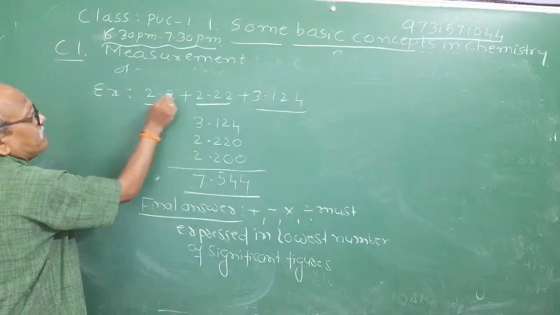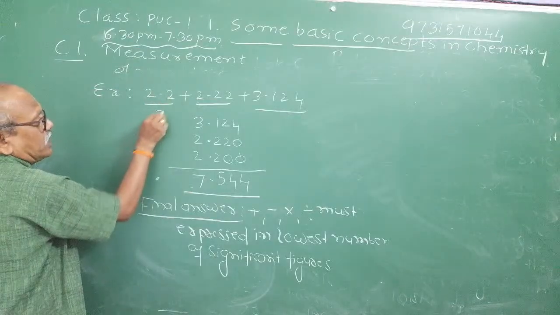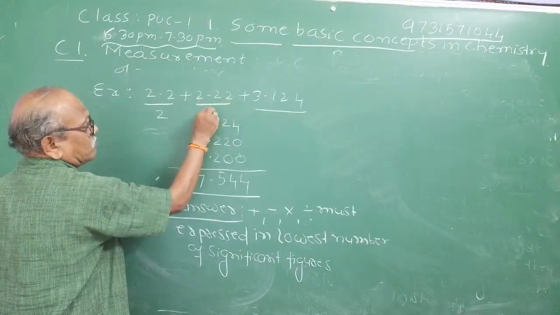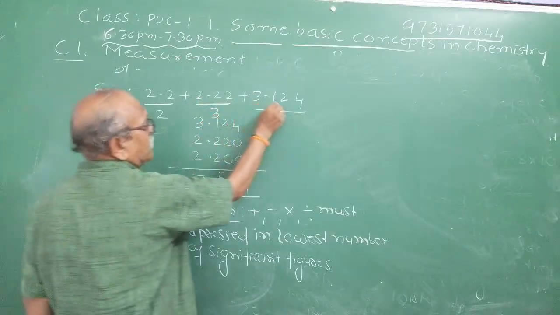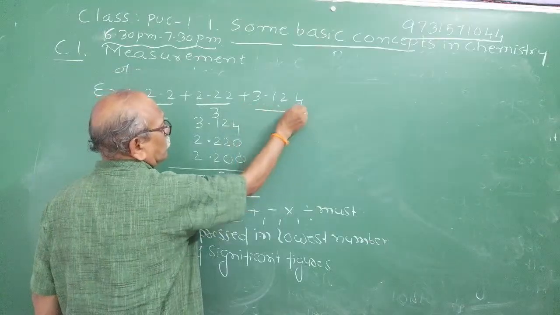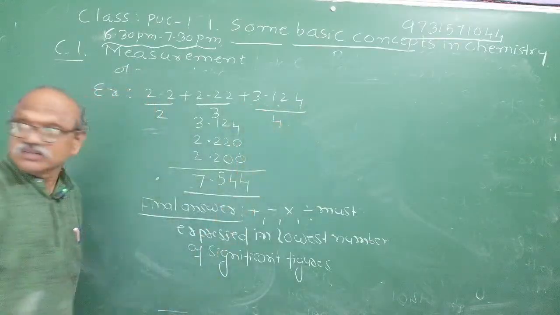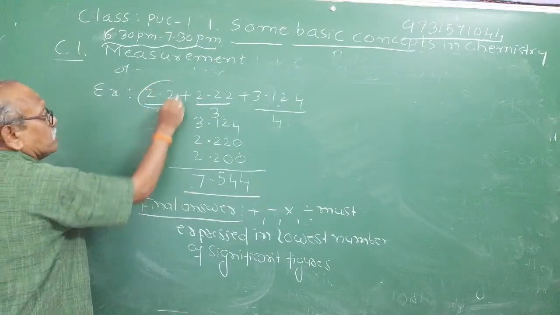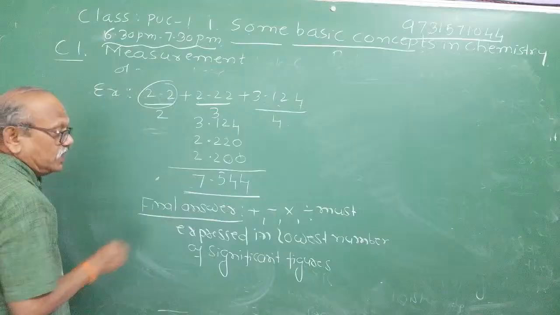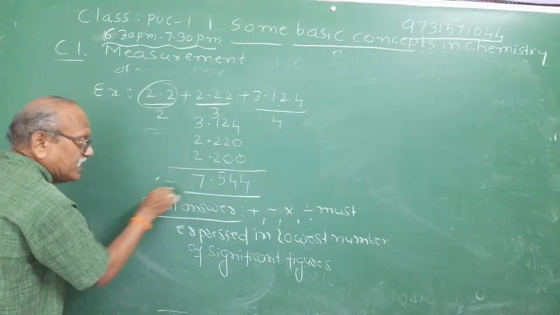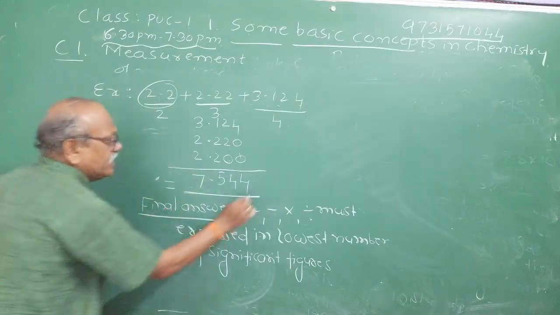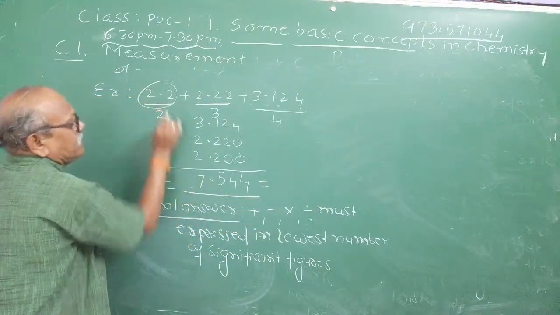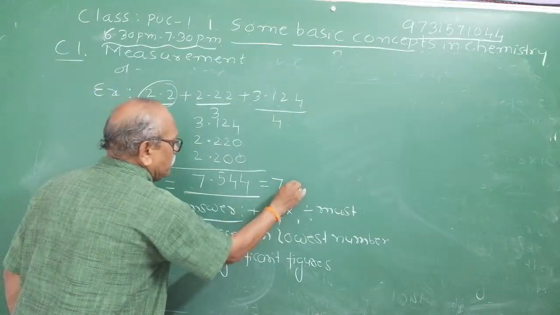how many significant figures are present in 2.2? There are 2 significant figures. How many are present in 2.22? 3 significant figures. How many significant figures are present in 3.124? There are 4 significant figures. I hope you are getting me. Which number has the lowest number of significant figures? 2.2, with 2. Therefore, your final answer should be written in only 2 significant figures. The correct answer will be 7.5.